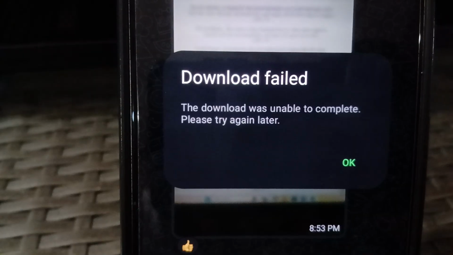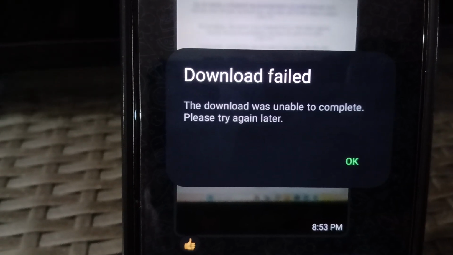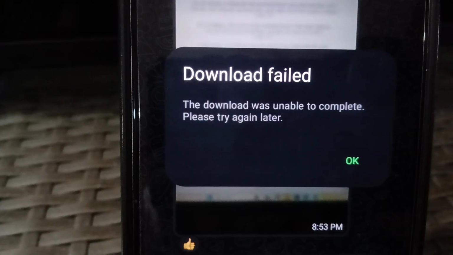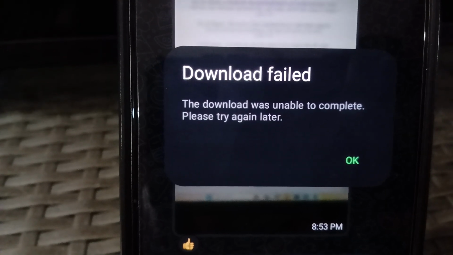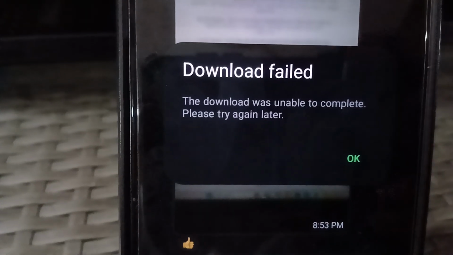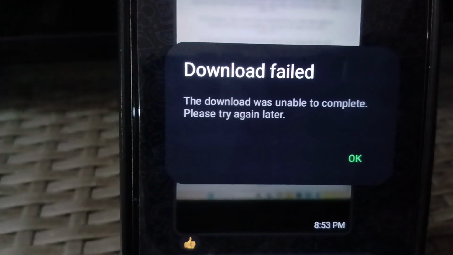Take a look at the download failed error. It says basically when you're trying to download a file, the download was unable to complete. Please try again later. Now, of course, this can happen for several reasons, and I'll show you some of the situations and what you can do to remedy the situation in case you're having this particular error.